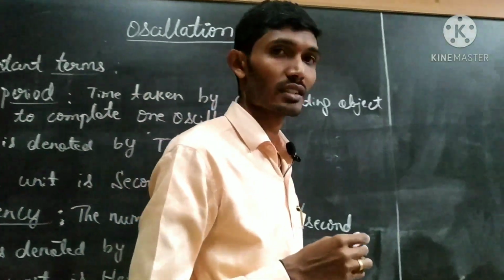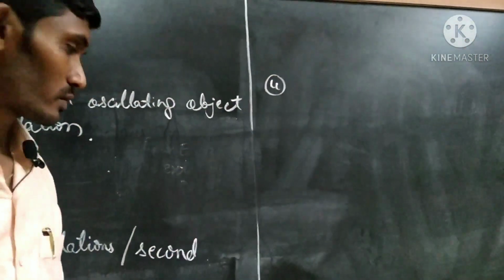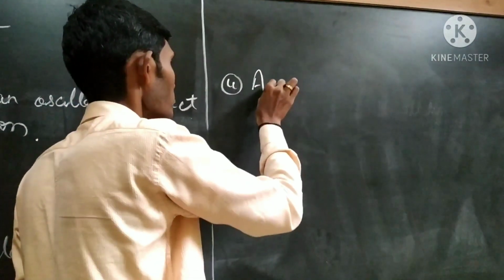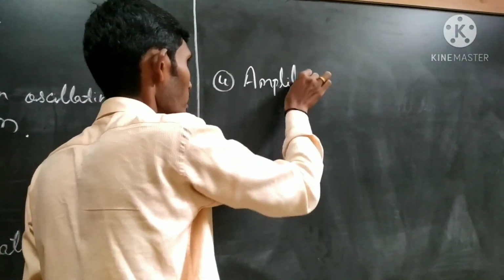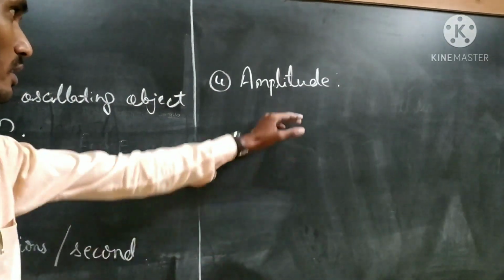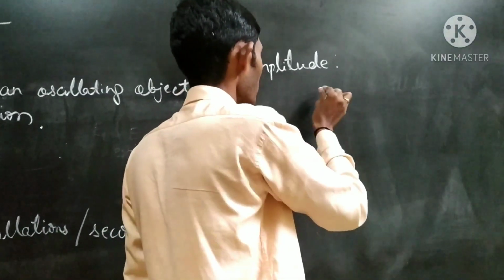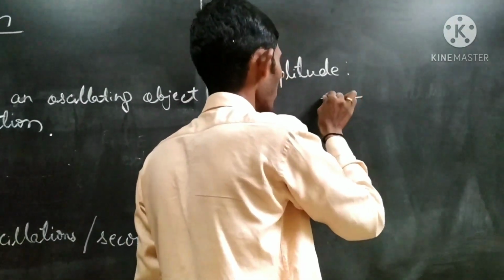Now let us discuss the fourth important term, that is amplitude. The fourth important term is amplitude. So this is very important. Okay? To understand the amplitude, first let me draw a diagram. Let me take a simple pendulum.